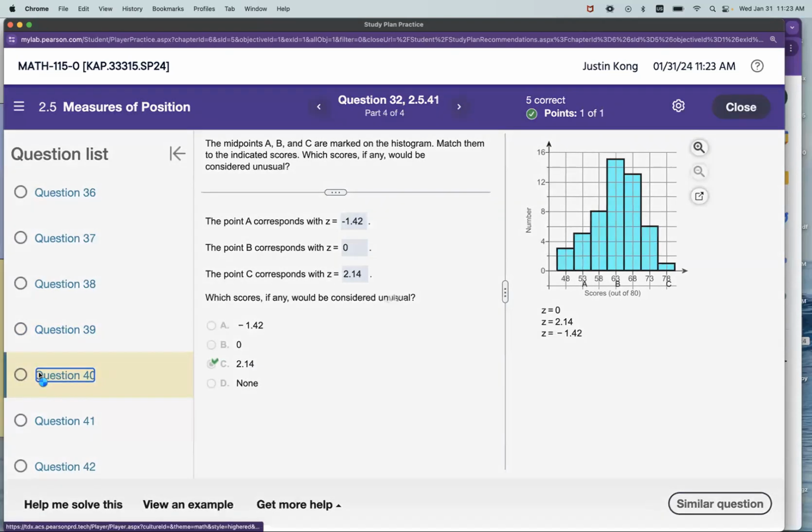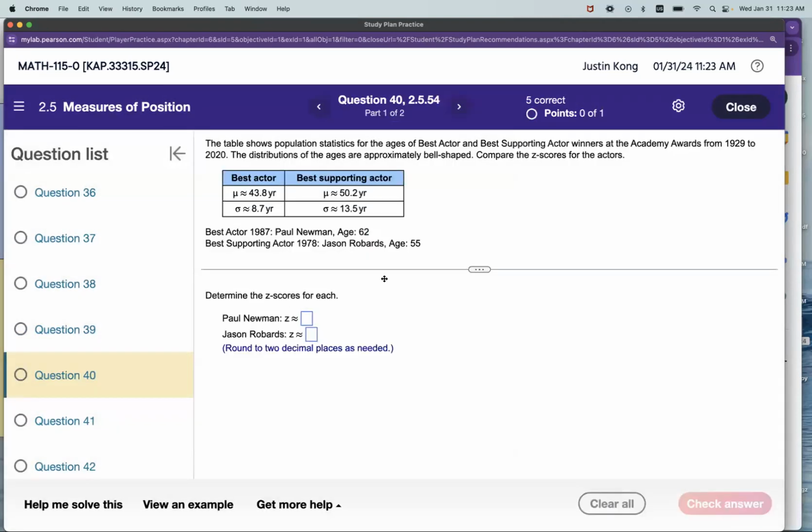Okay, one more. Let's do one more, and then we'll move on. Did we talk about this? Let's see. Table. Okay, yeah. The table shows population statistics for the age of best actors and best supporting actors at the Academy Awards from 1929 to 2020. The distribution of ages is approximately bell-shaped. That's just saying you can use the normal distribution. Compare the z-scores for the actors.